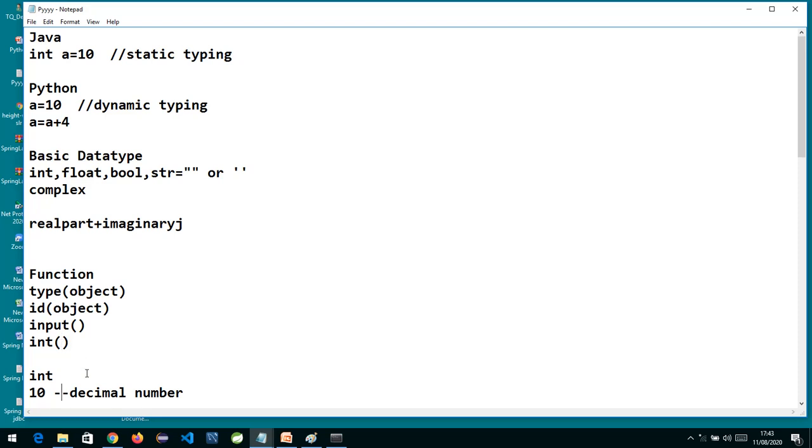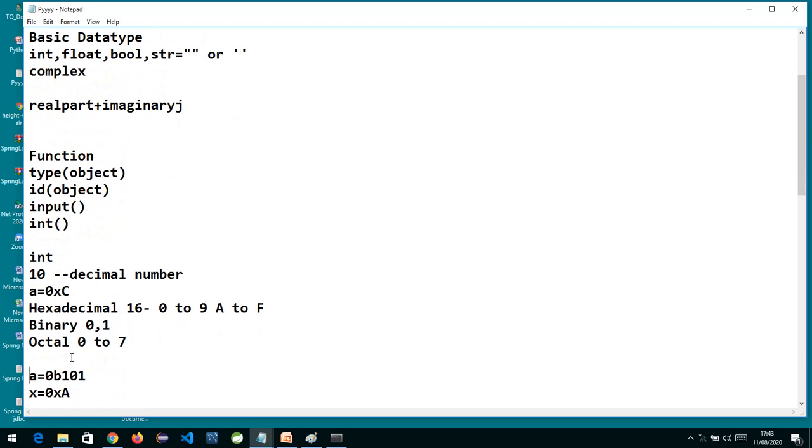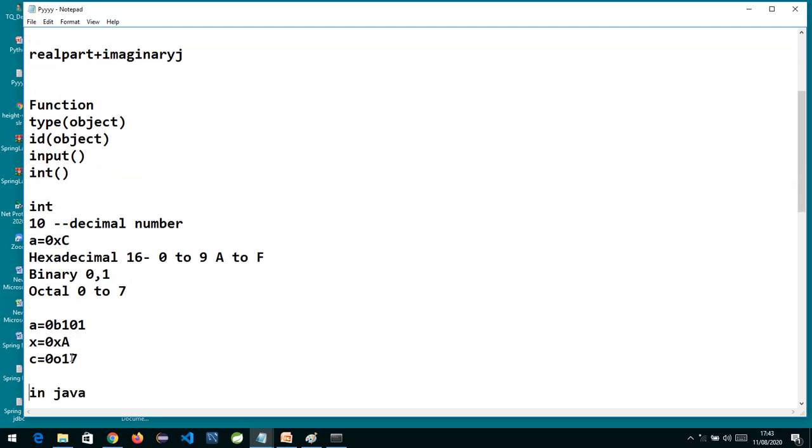Now in Python, by default the number system for integers is decimal. If you want to tell the Python interpreter to take a number in hexadecimal format, you write 0x followed by digits from 0 to 9 and A to F. For binary we write 0b, and for octal we write 0o.